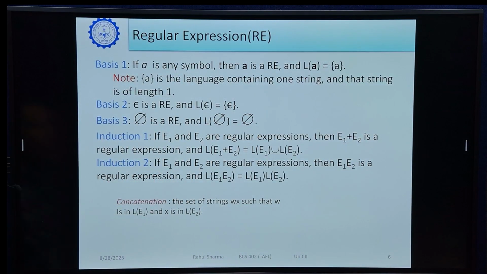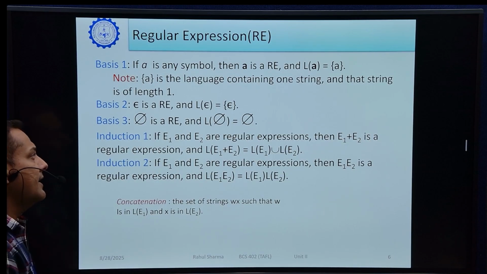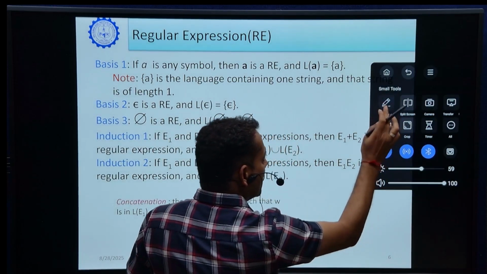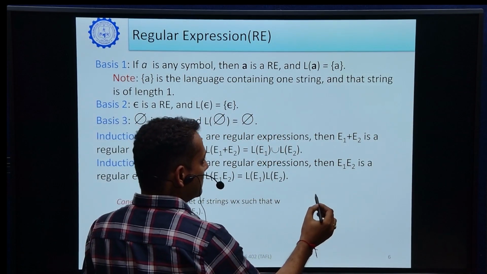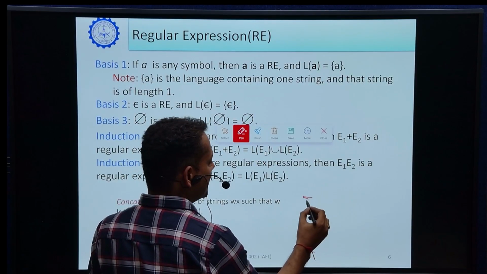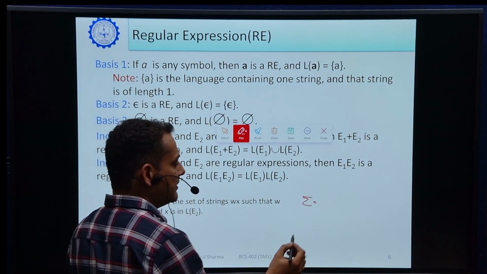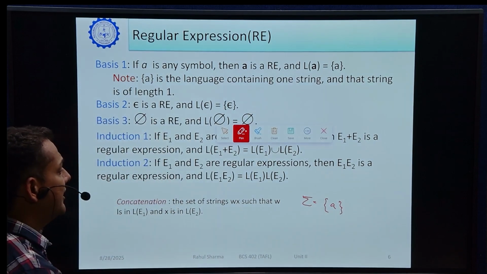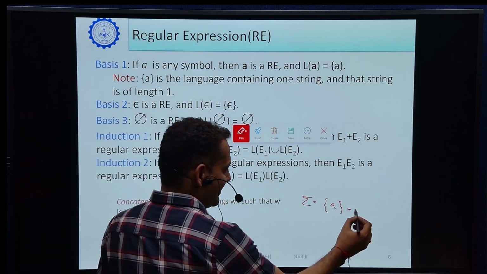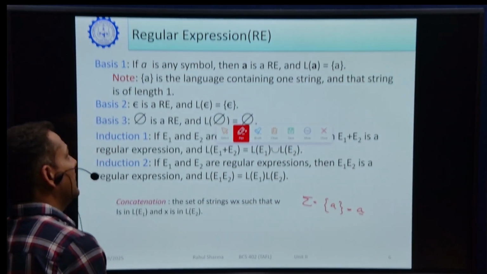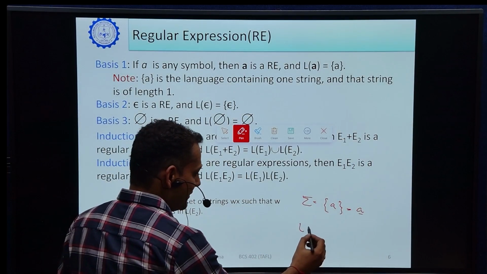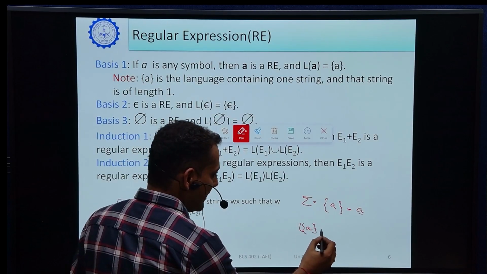Next, there are some conditions, or some basis. If a is any symbol, then a is a regular expression. Suppose sigma is given; sigma shows the input letters. If sigma contains a symbol a, then a is the language containing one string, that is, a string of length 1, and L of a, the language described by this, is the set containing a.